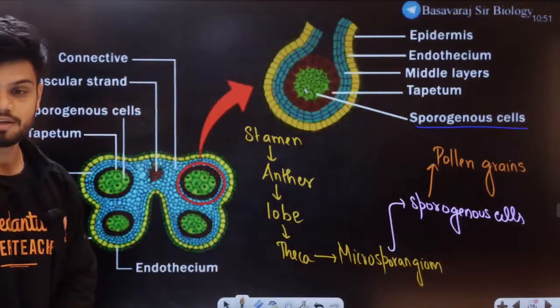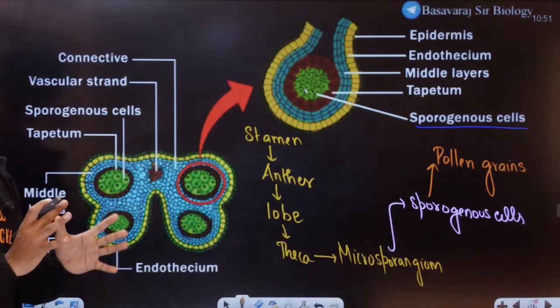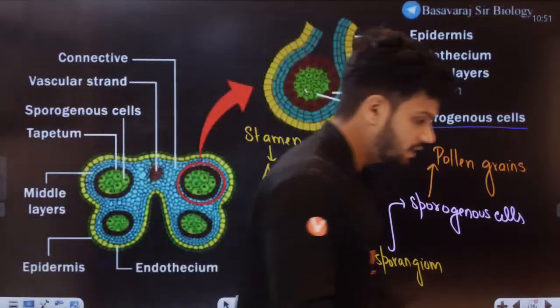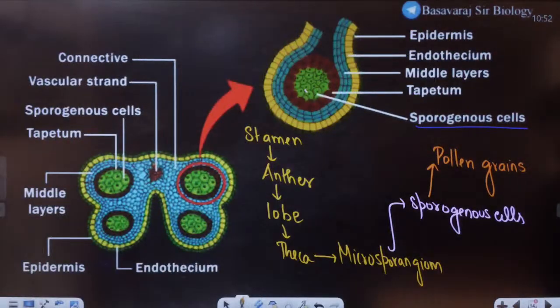pollen grains. How many of you understand? Tell me yes or no in the chat. Quickly, all of you. I'll give you exactly 10 seconds to absorb all the information present on the board. Right. Absorb all the information and tell me, sir, yes, we are following the flow chart. How many of you following?